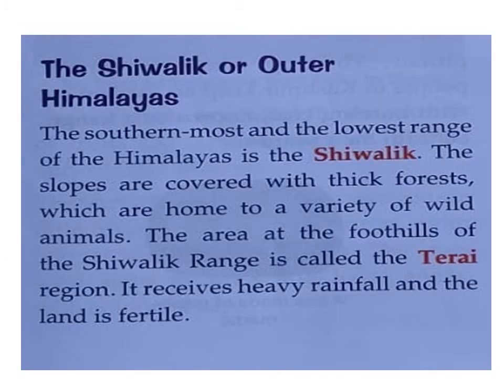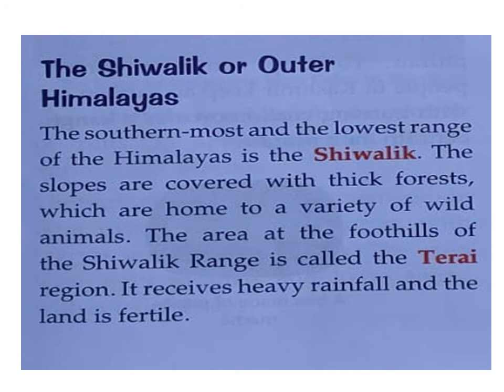Third one, the Shivalik or outer Himalaya. This range is completely facing towards India. The southernmost and the lowest range of the Himalayas is Shivalik. The slopes are covered with thick forest. Thick means very dense, which are home to a variety of wild animals. As it is written here, forest is thick means very dense forest. So it is natural that there will be so many wild animals present.